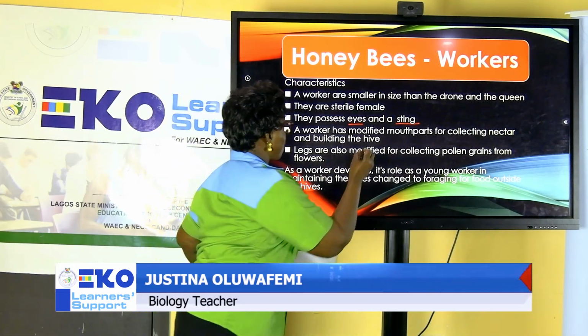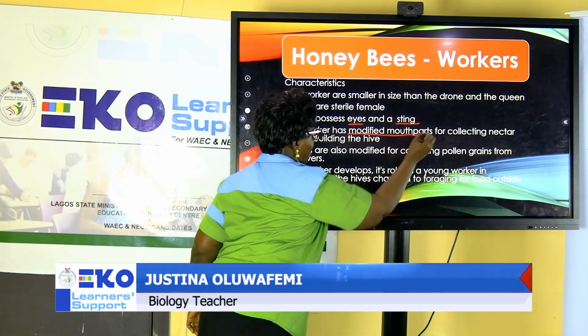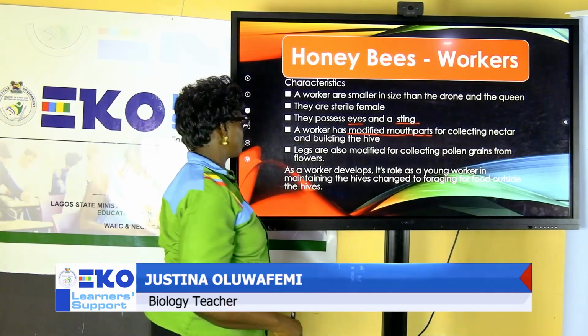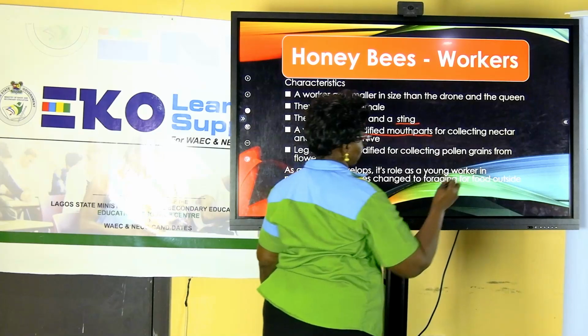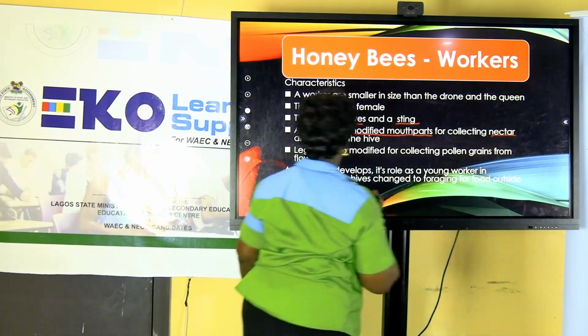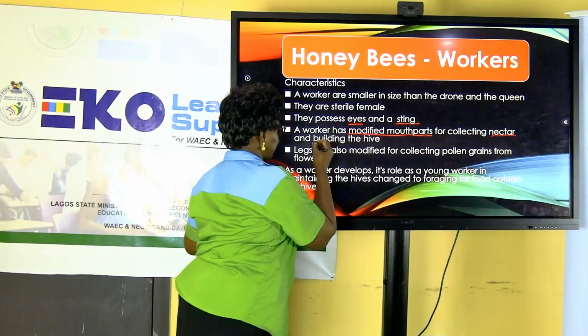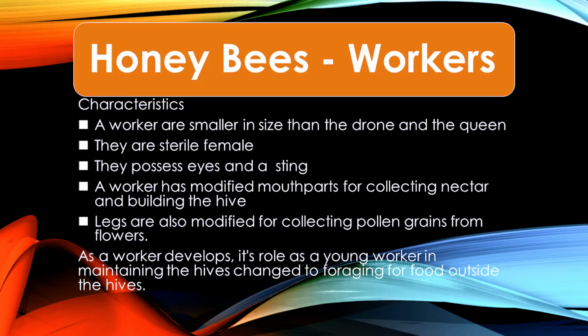They have a modified mouth part. What do they use a modified mouth part for? For two reasons. The first one is to collect nectar. And the second one is collecting materials which they use in building where they live, which is a hive. Remember we said the bees live in hives.